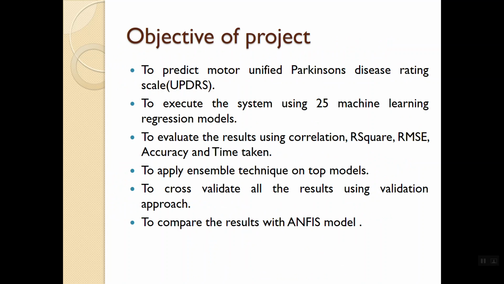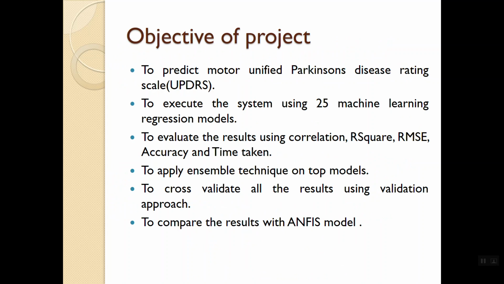The objective of my project is to predict the motor Unified Parkinson's Disease Rating Scale, which tells how prone the patient is to the disease. For this objective, I executed 25 machine learning regression models on the dataset.